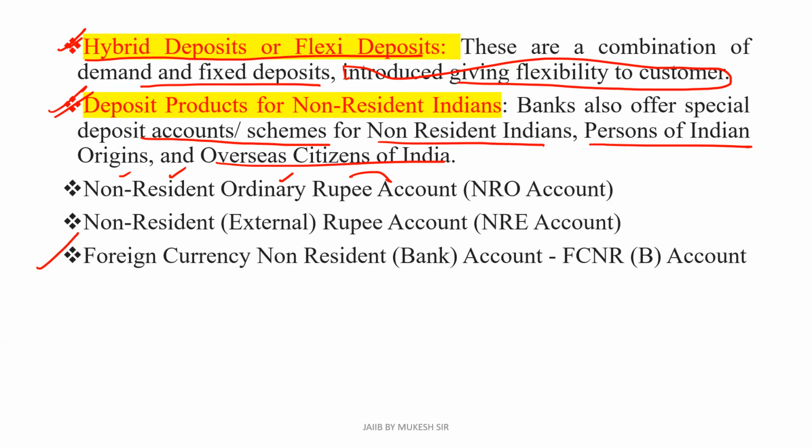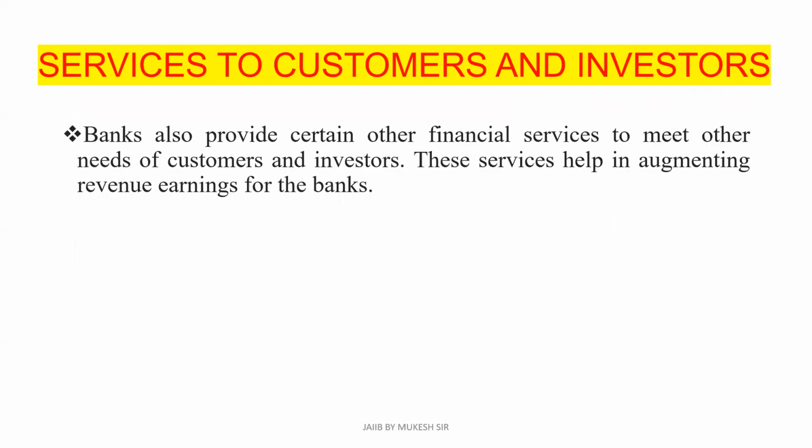Now move to the next point. What are the services to the customers and the investors? So what are the different types of services provided by the bank to the customers and the investors? Banks also provide certain other financial services to meet the other needs of the customers and investors. These services help in augmenting revenue earnings for the banks.